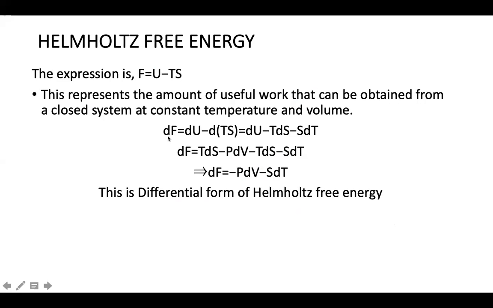You just differentiate it. dF is equal to dU minus d(TS), or dU minus TdS minus SdT. And instead of dU, I will place TdS minus PdV. So this will be the expression, and at the end I am getting dF is equal to minus PdV minus SdT. This is the differential form of Helmholtz free energy.